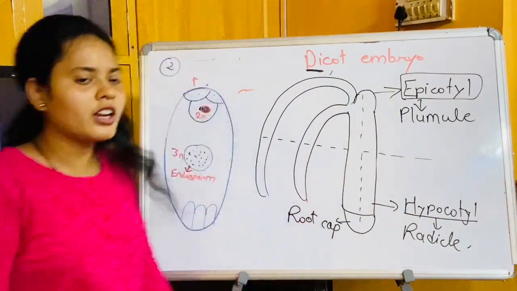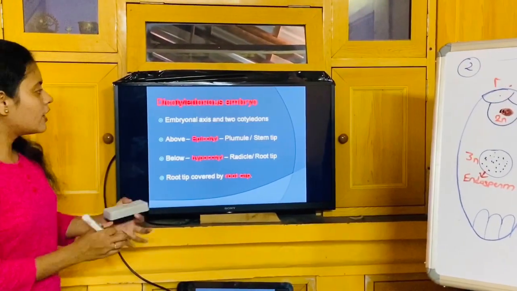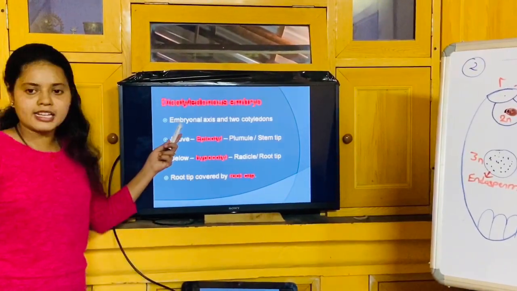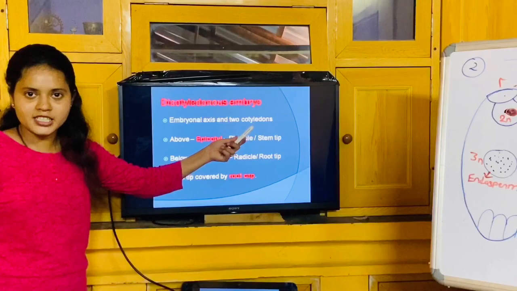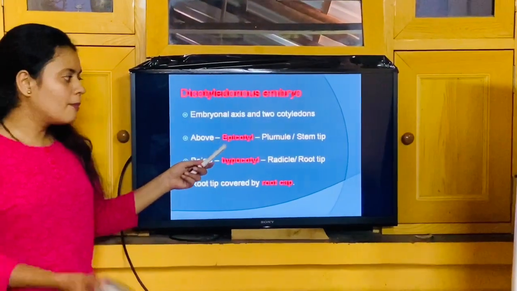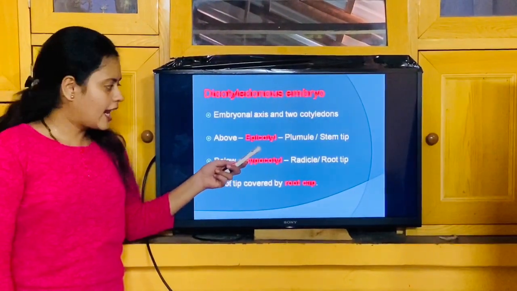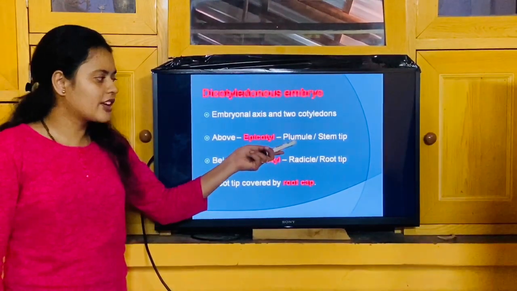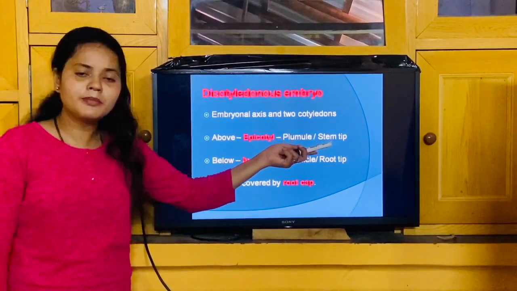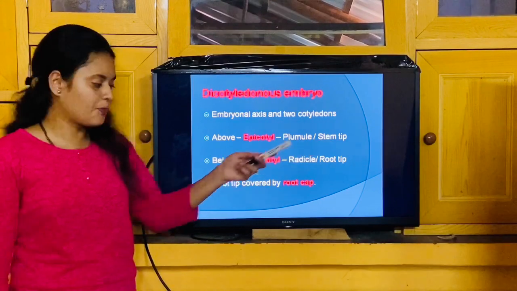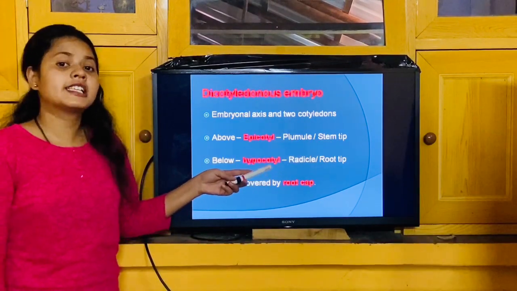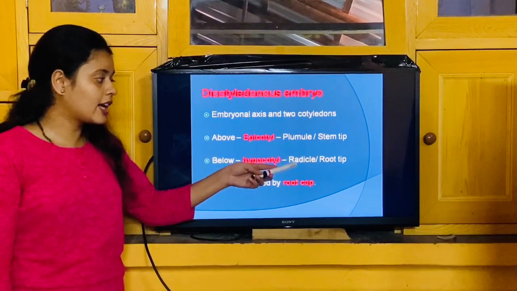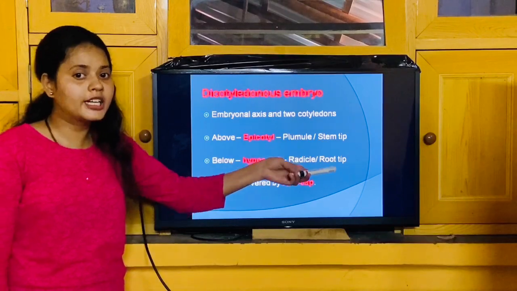Let me just brief you all here. A dicot embryo has an embryonal axis and two cotyledons. The portion above is called epicotyl, epi meaning above, and that portion gives rise to the plumule, forming the stem tip or shoot system. Below is referred to as hypocotyl, and the hypocotyl forms the radicle or root tip portion.